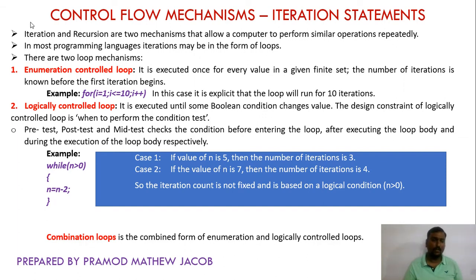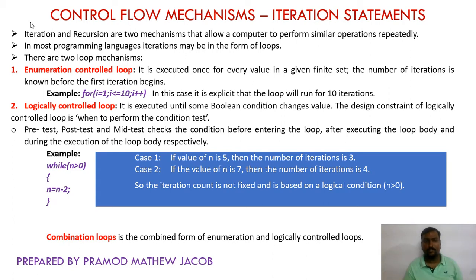So again it is decremented by 2. Now the n value is 1. 1 greater than 0 is also true. So again it is decremented by 2 and it becomes minus 1. So if the n value is 7, then this particular iteration is executed 4 times.